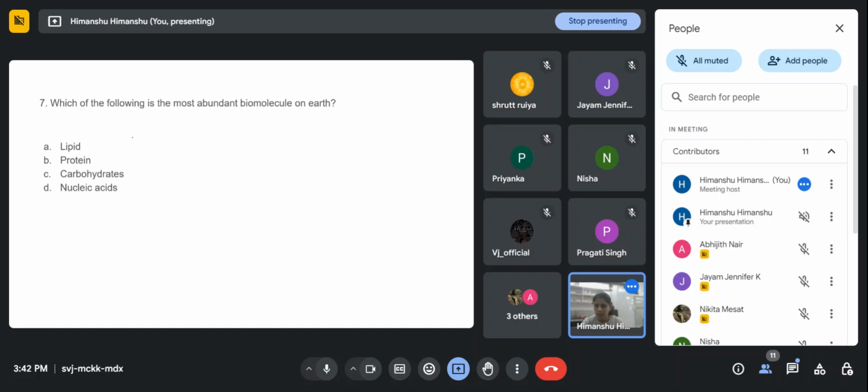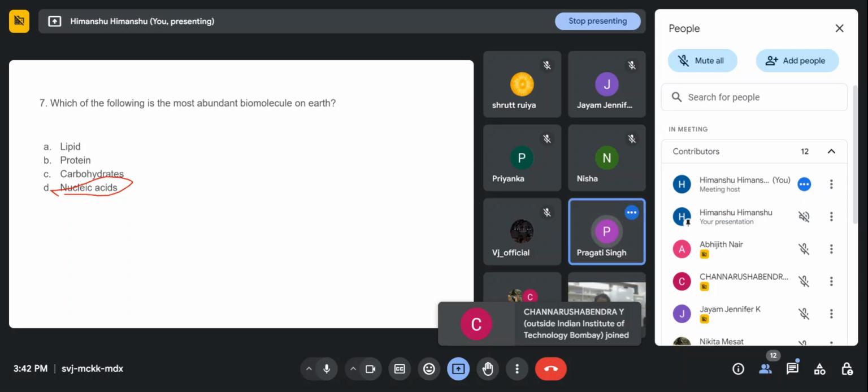Okay, next question: which of the following is the most abundant biomolecule on Earth? Option A is lipids, option B is proteins, option C is carbohydrates, and option D is nucleic acids. Which is the most abundant? Nucleic acids. Okay, nucleic acid. Anyone else? Carbohydrates.